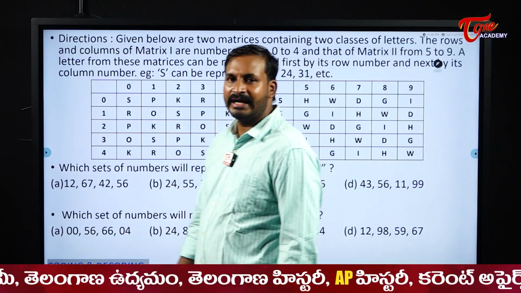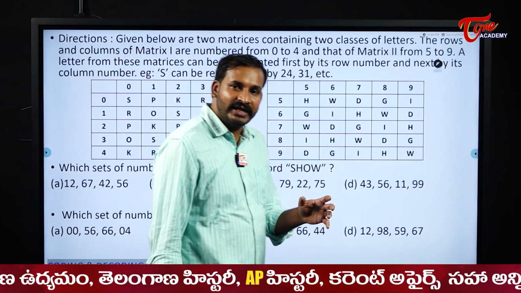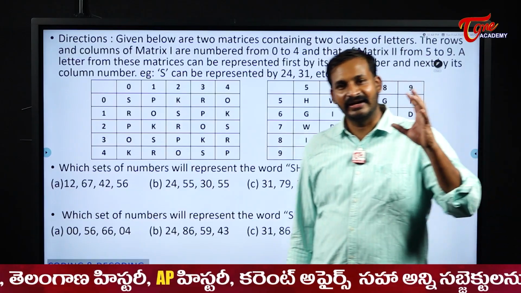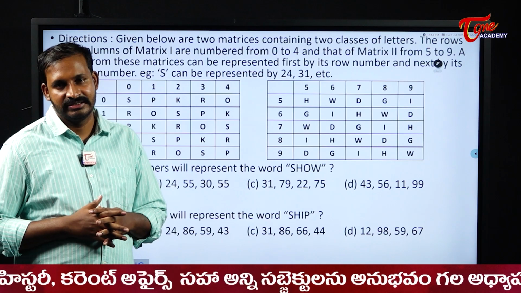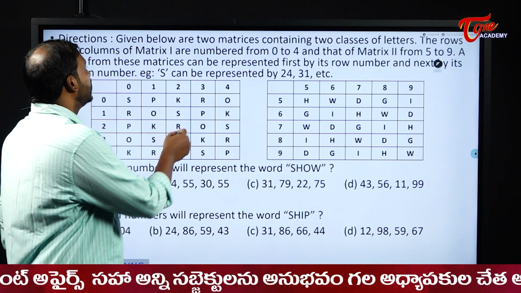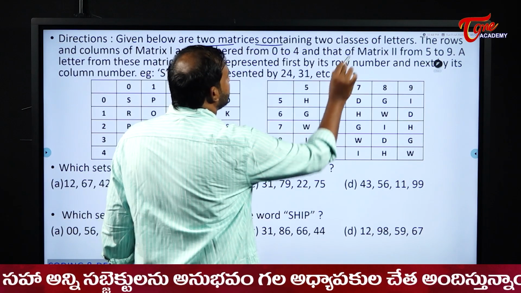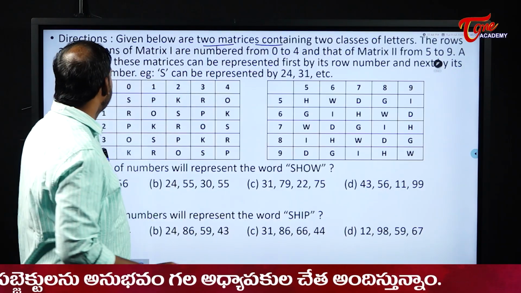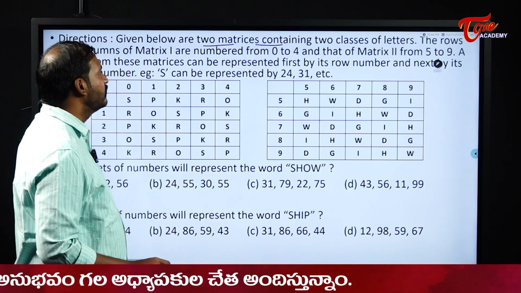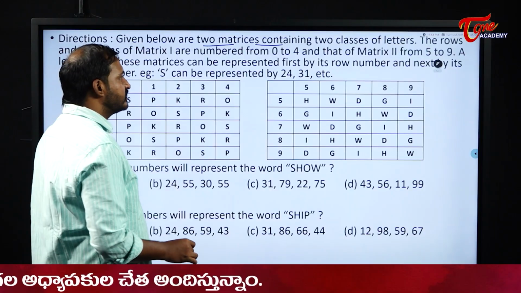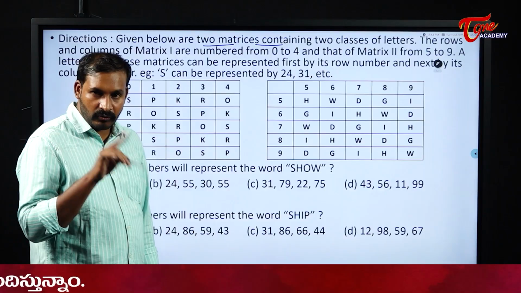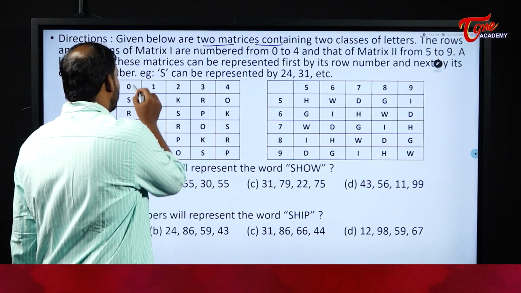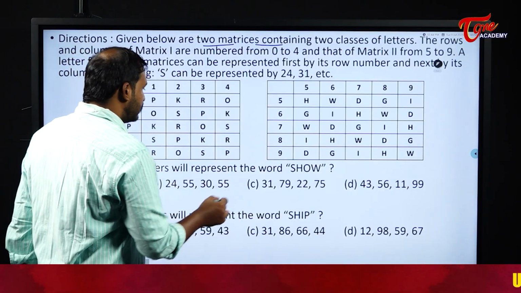Next one, this is matrix coding, students. It may look very lengthy. Actually speaking, the question will be very lengthy, but the concept is very, very simple. So you should read the question carefully. Given below are two matrices containing two classes of letters. The rows and columns of matrix 1 are numbered from 0 to 4 and matrix 2 from 5 to 9. A letter from these matrices can be written first by its row number and then by its column number. That means, see here, 3, 1.